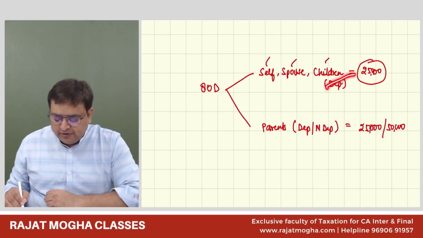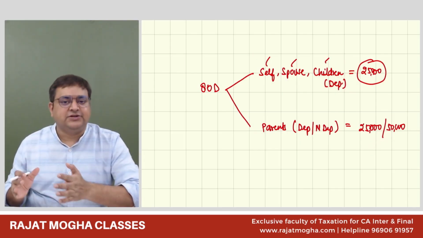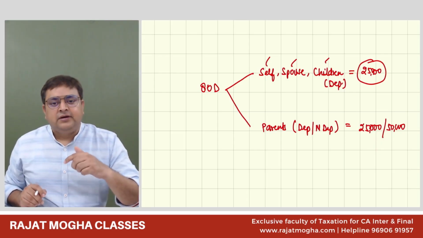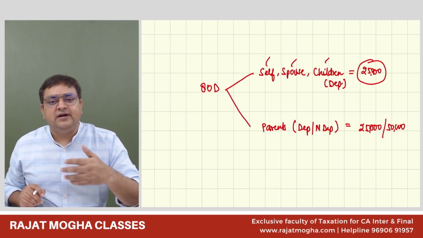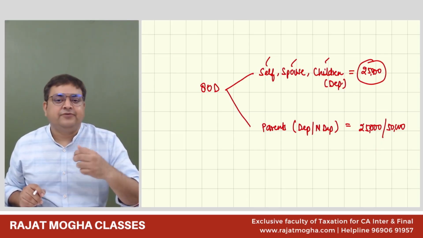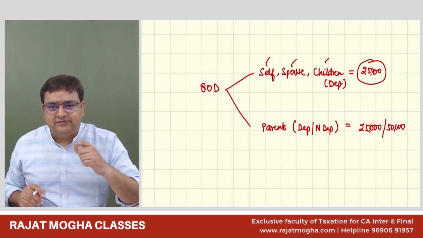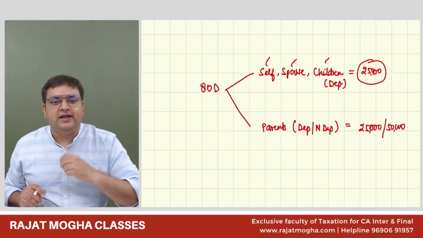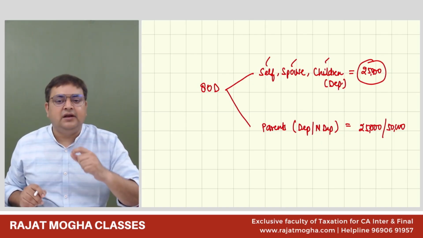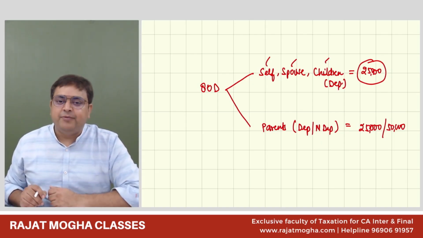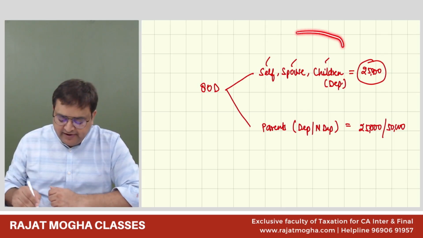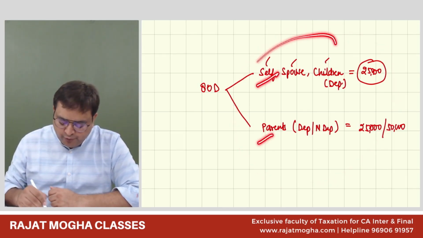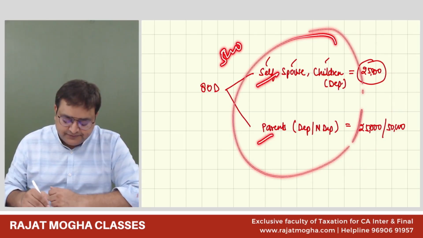This insurance amount should not be paid in cash. However, if the assessee has incurred expenses related to preventive health checkup, they can be allowed in cash. Cash is allowed, but there is an internal limit of 5,000 rupees for preventive health checkup. For preventive health checkup, the total limit of this category and this category together is 5,000 rupees.